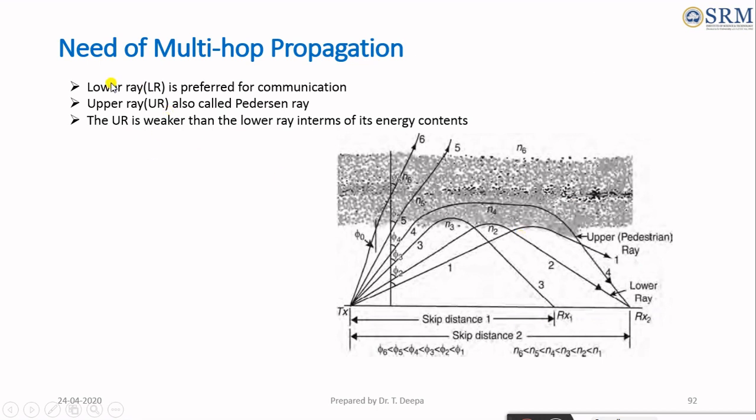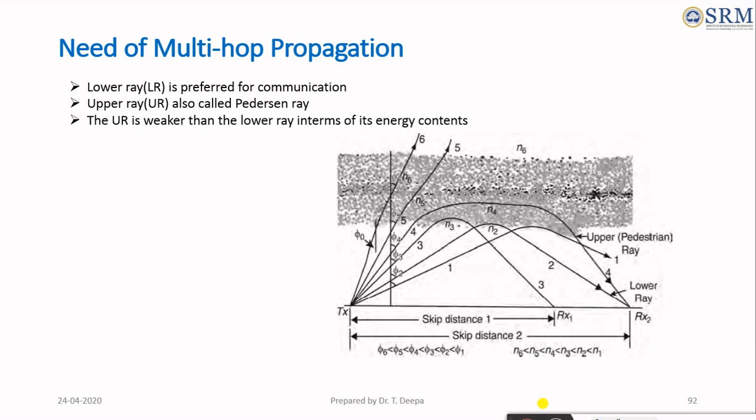Sometimes the lower ray is prevented by the earth's curvature, when the distance between the transmitter and the receiver is greater than the skip distance. In such a case, multi-hop propagation is an alternative for establishing the communication.